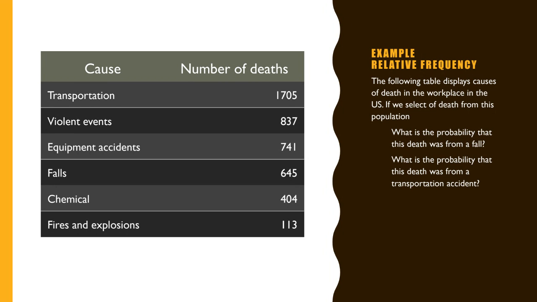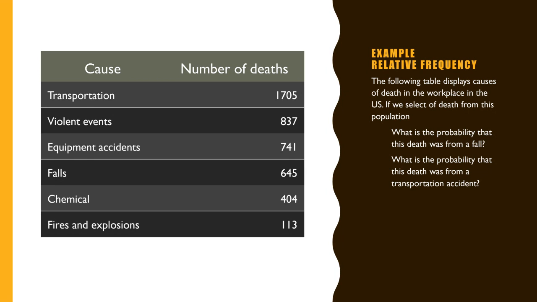If we select a death from the population, what is the probability that death was from a fall? What is the probability that death was from a transport accident? So from this table, we should be able to extract this information.